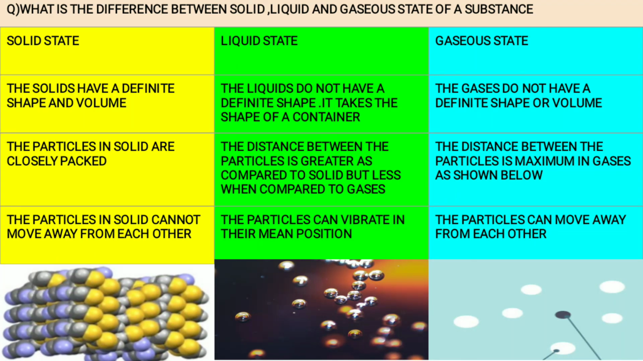Point number 2. The particles in a solid are closely packed. In a liquid, the distance between the particles is greater as compared to solid, but less when compared to gases. The distance between the particles is maximum in gases, as shown below. Point number 3. The particles in a solid cannot move away from each other. In the liquid state, the particles can vibrate in their mean position. And in the gaseous state, the particles can move away from each other.